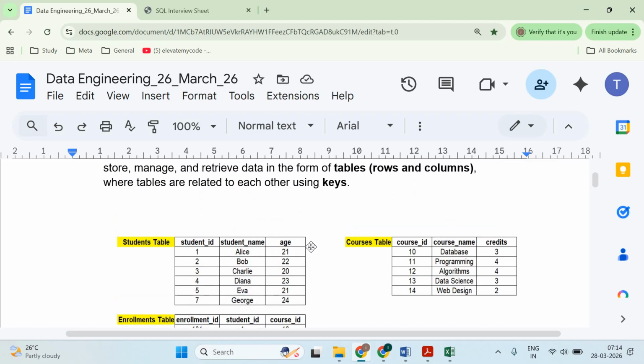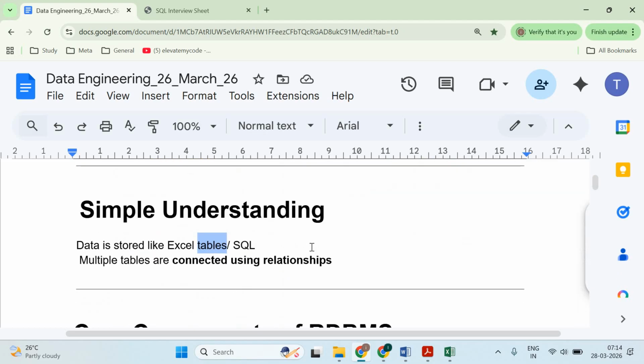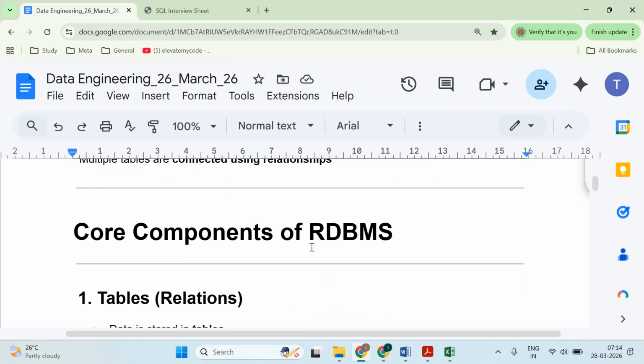So here we are going to cover RDBMS. If you want to learn the core components of this RDBMS, we will cover that in the next video. Okay guys, so thanks for watching.